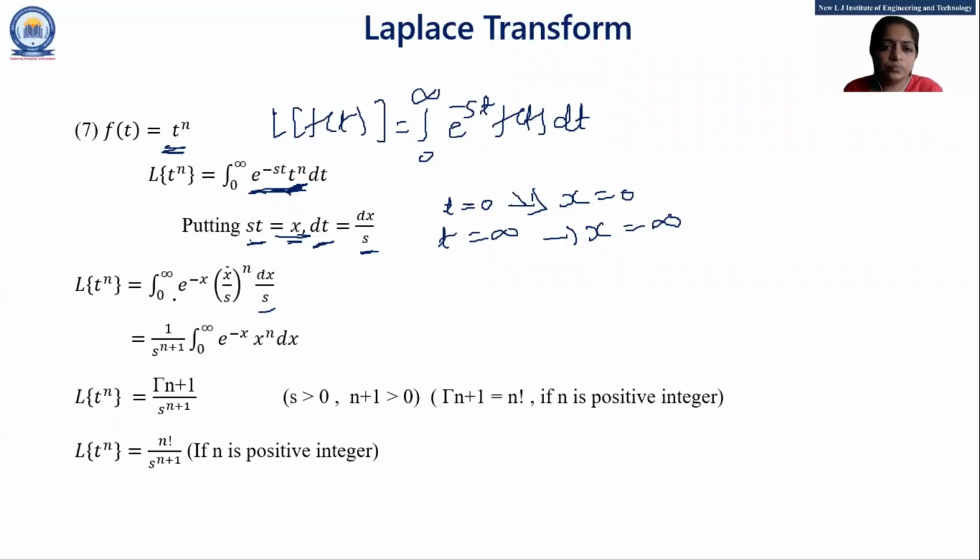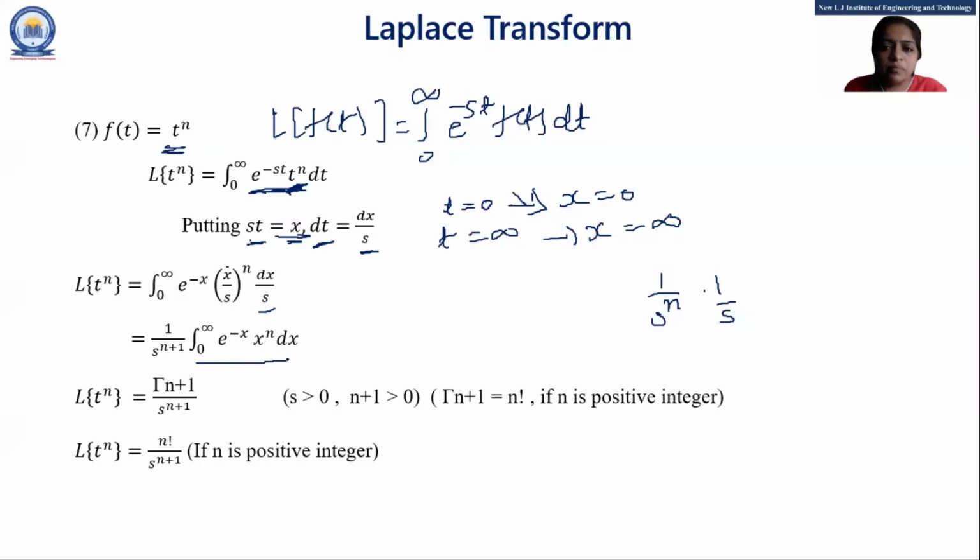So we'll continue. Here, in the denominator, the power of s is what? s raised to n, and this one is s. So s raised to n plus 1. Here, 1 upon s raised to n into 1 upon s, so the total power is s raised to n plus 1. And our variable is x, and this is the parameter. This is a constant term. So I put this s raised to n plus 1 out of the integral. And in the integral, 0 to infinity e raised to minus x, x raised to n dx.